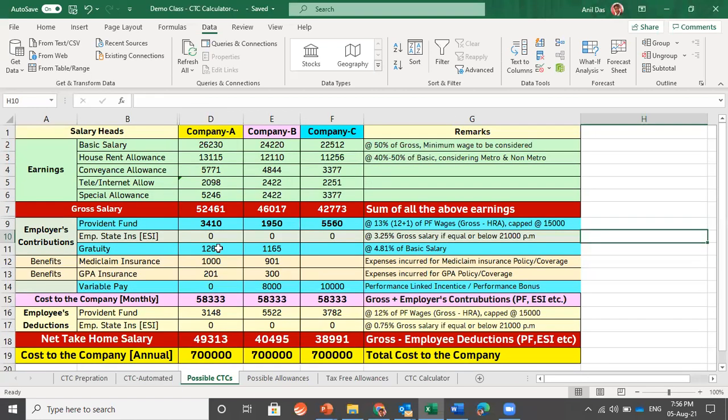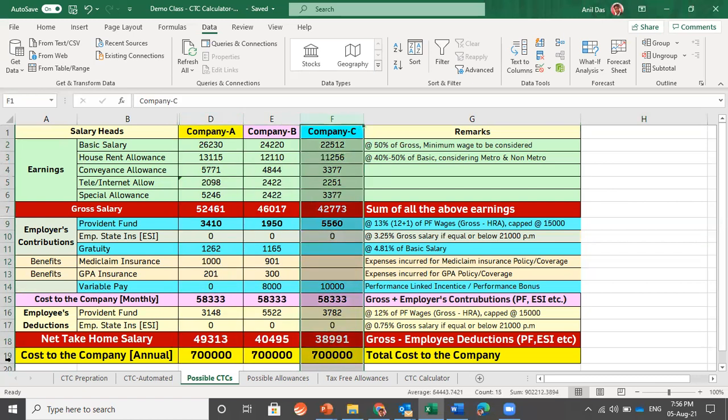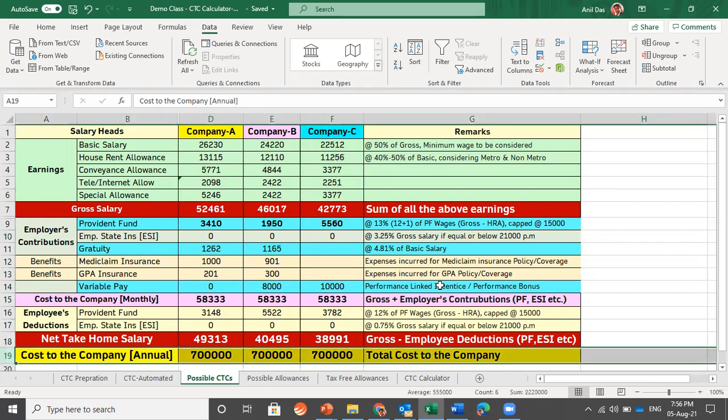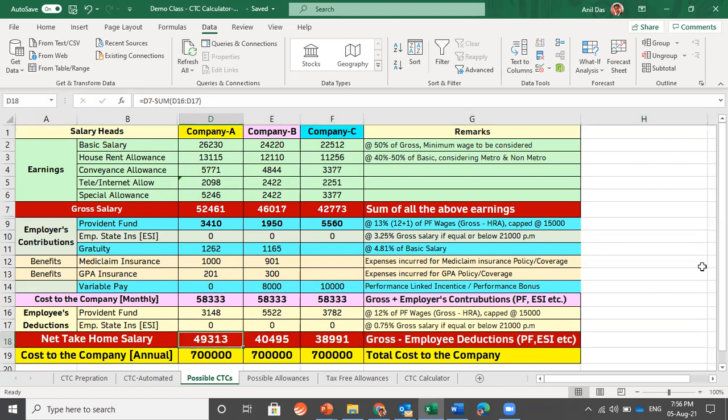In the very beginning, we asked whether the take home salary of employees getting the same CTC and working in different companies would be the same or not. Here is the example. There are three companies, company A, company B, and company C. All three are offering a CTC of 7 lakhs. But you will see that the net take home salary is different. Company A is giving a net take home salary of 49,313. Company B is giving 4495, and company C is giving 38,991. Why is the take home salary different?